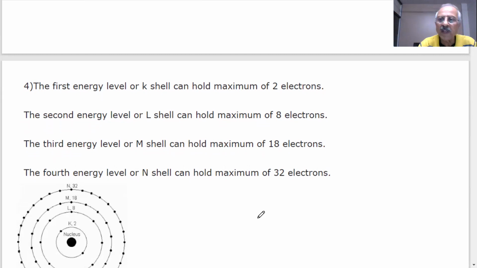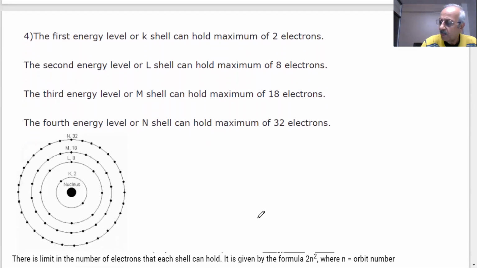And they have given a scheme which we will explain. The first shell, first energy level or K shell can hold a maximum of 2 electrons. You can see this is a nucleus. This is my first one, K. How many electrons have I put? 1 and 2. These are electrons.